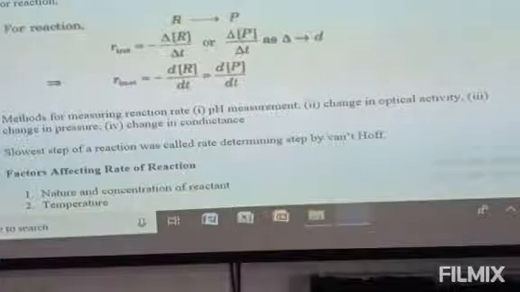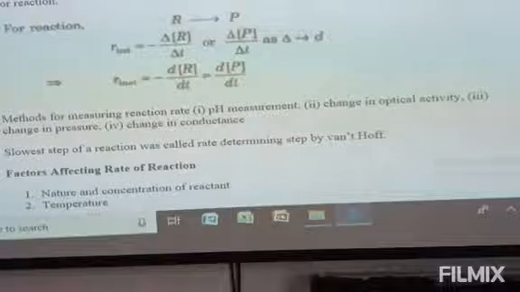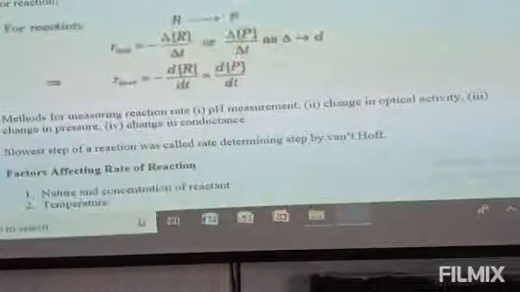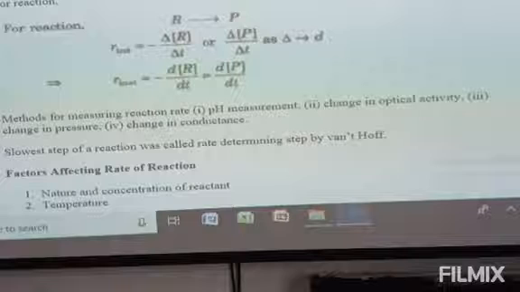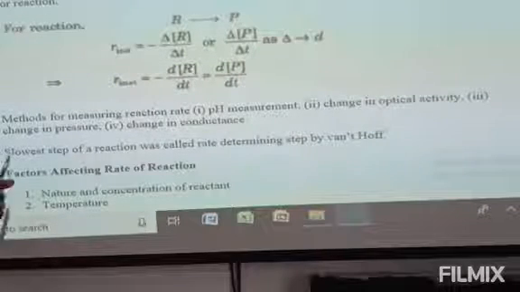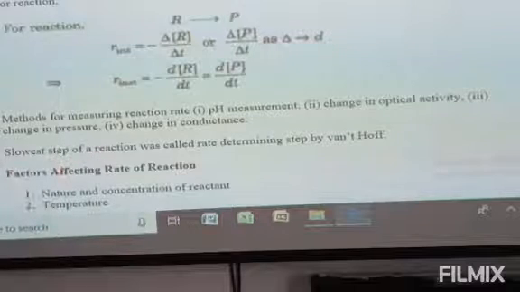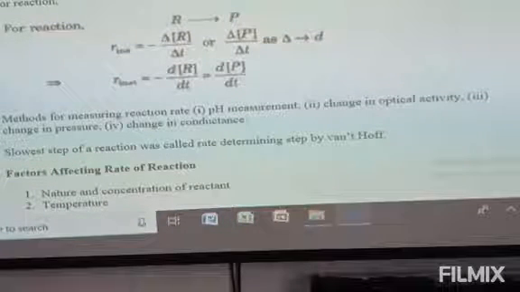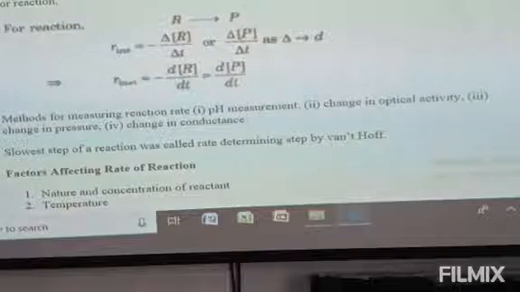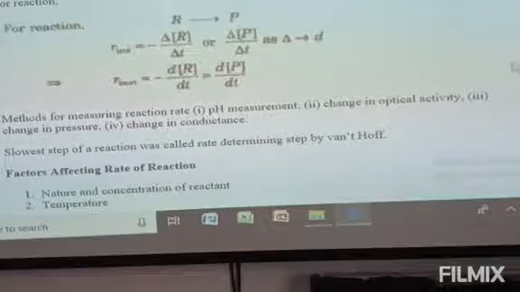So the overall reaction rate for a multi-step reaction should be the smallest value of your rate. That is why I say the slowest step of a reaction is called the rate determining step. That is, it will determine the rate of the overall reaction. Now, let us see the factors affecting the rate of a reaction.